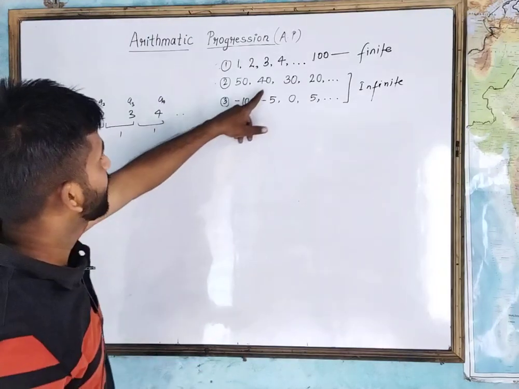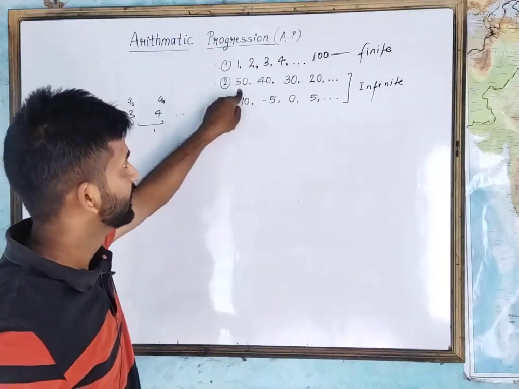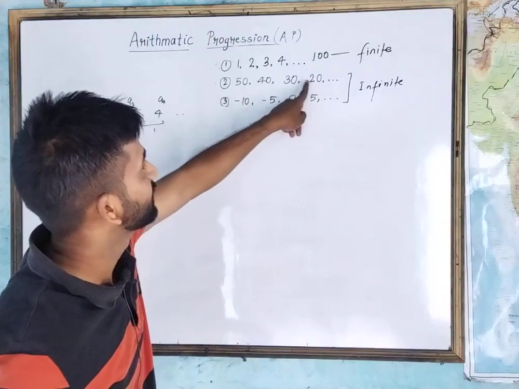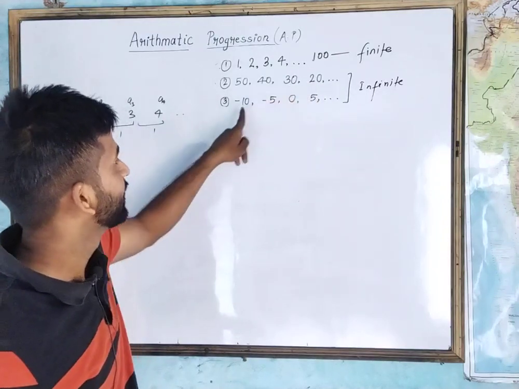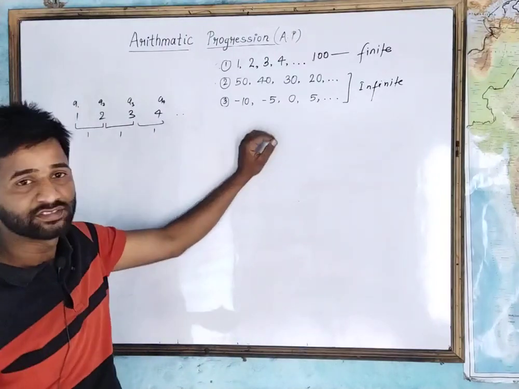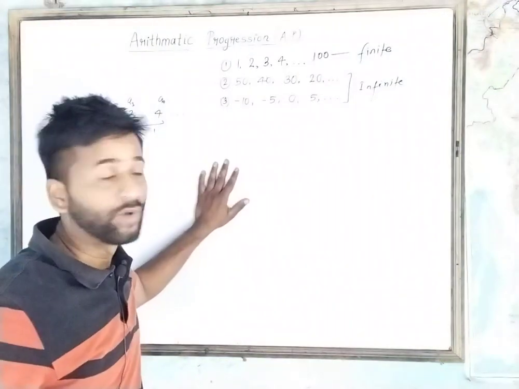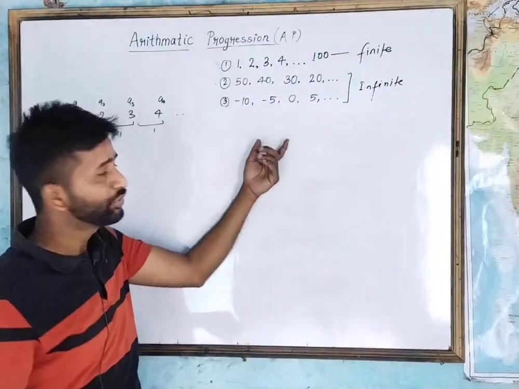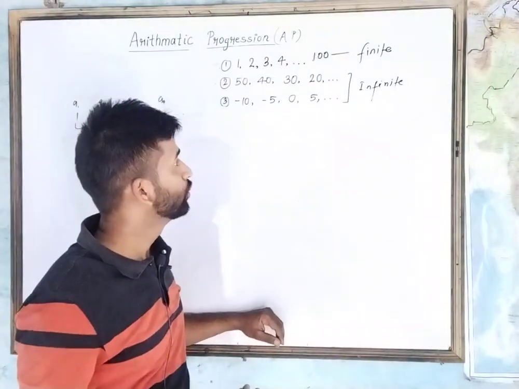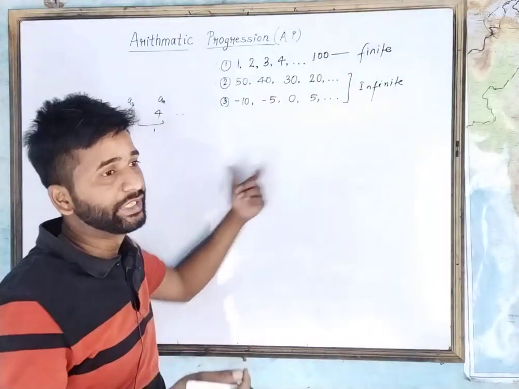Similarly, the difference between the second term and the first term in the second series is -10. The third term and second term is also -10. The fourth term and third term is also -10. Similarly, if you try to find the difference between any two consecutive terms in the third series, you will get a constant number. This constant is called the common difference. So when you wish to find the succeeding terms in this kind of series, you only add the fixed number to the preceding term and you will get the succeeding term.